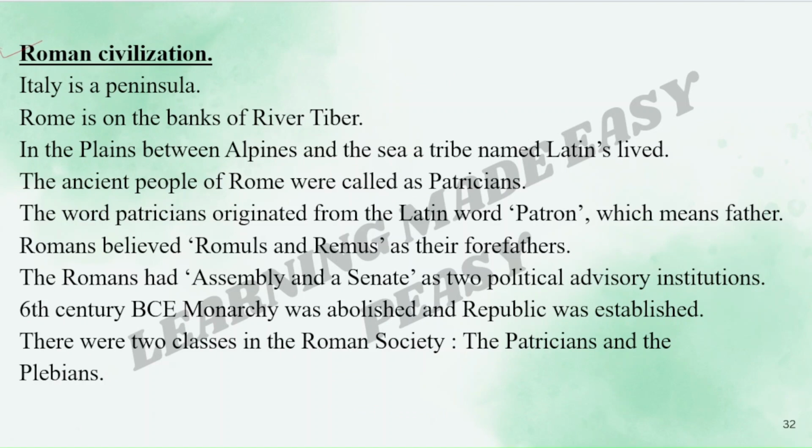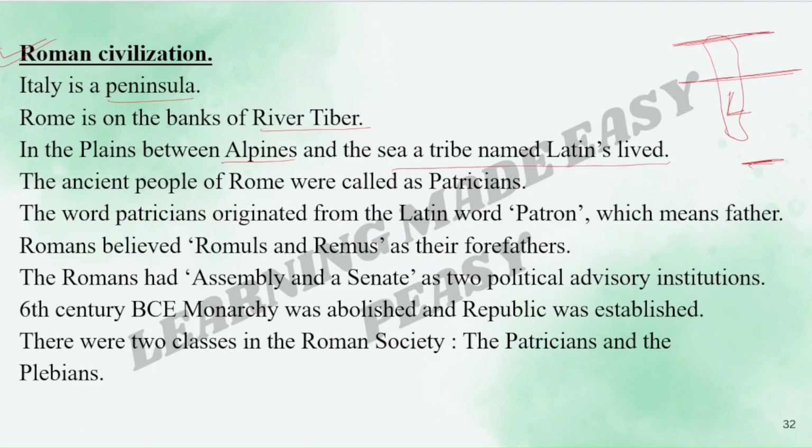Then the next civilization is the Roman civilization. Italy is a peninsula. Rome developed on the banks of the river Tiber. In the plains between Alpines and the sea, a tribe named Latins lived. See, this is Italy. Here we have the Alp mountain ranges at the north. In the middle, we have the Alpines, and here we have the sea, of course. Between the sea and the Alpine mountain ranges lived a tribe named Latins.